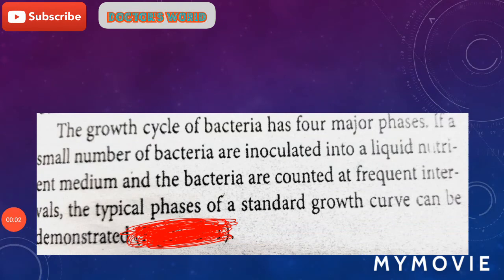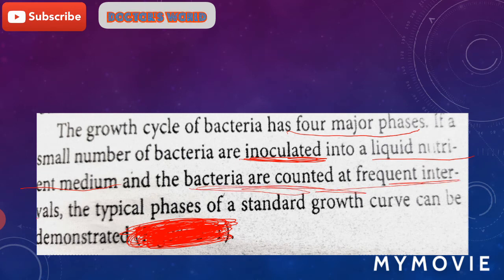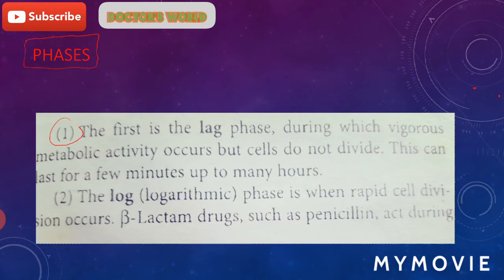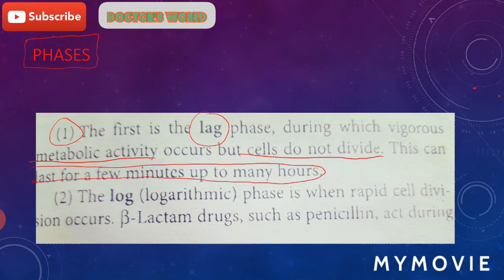The growth cycle of bacteria has 4 major phases. If we inoculate a small number of bacteria into a liquid nutrient medium, and the bacteria are counted at frequent intervals, then we have 4 typical phases of the standard growth curve. First phase is the lag phase. In the lag phase, vigorous metabolic activity occurs in the bacteria, but these bacteria do not divide. This can last from a few minutes up to many hours.